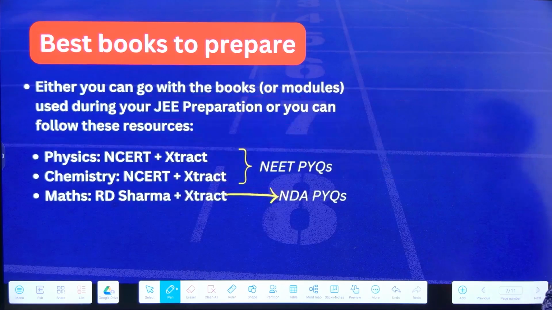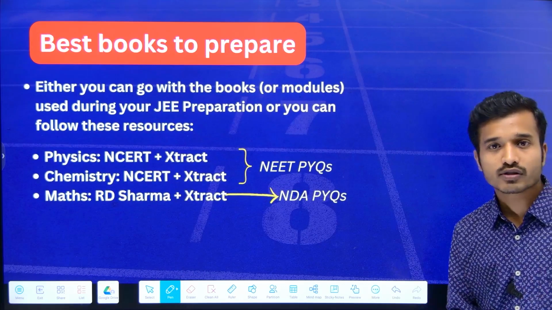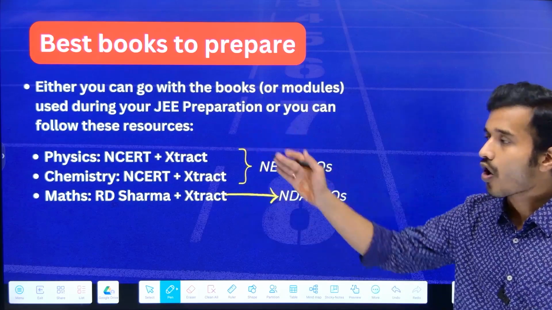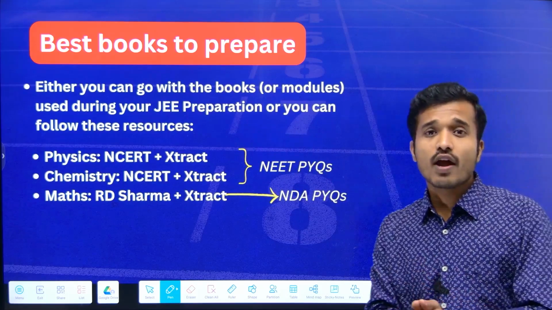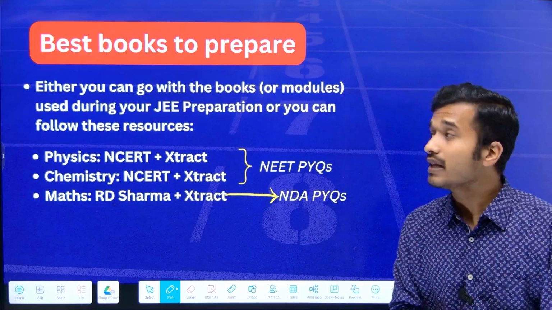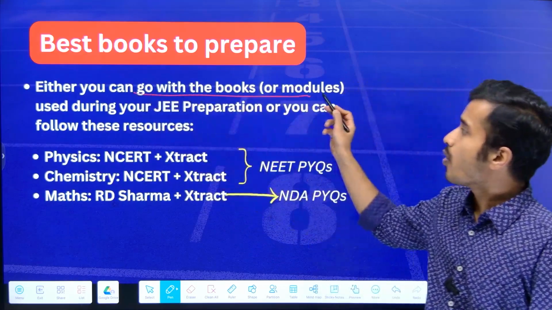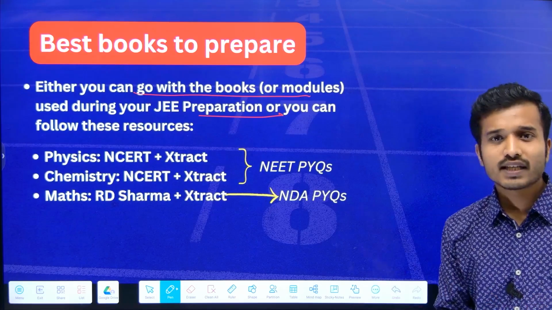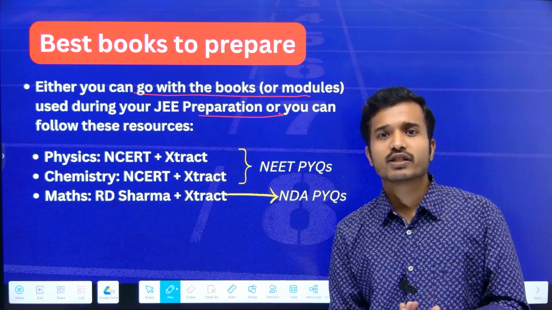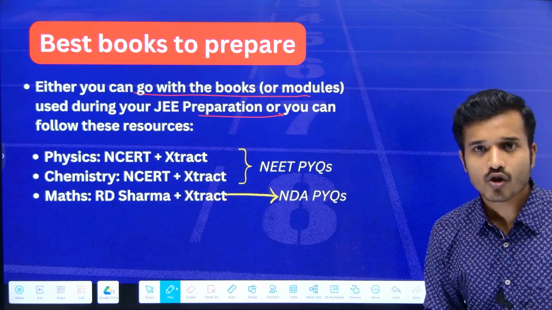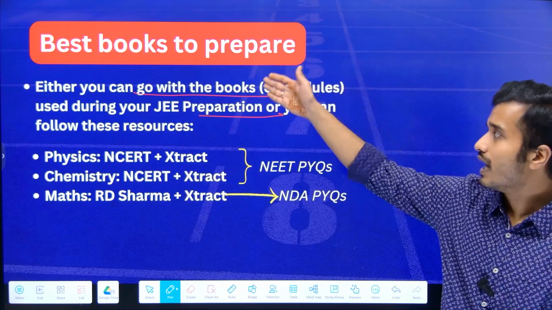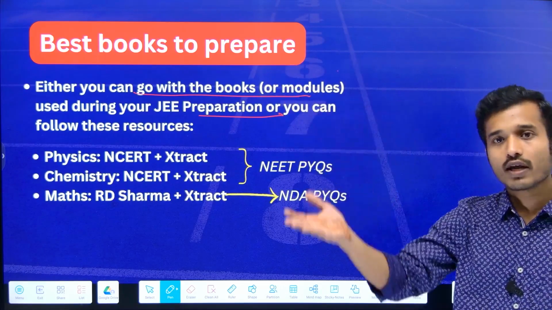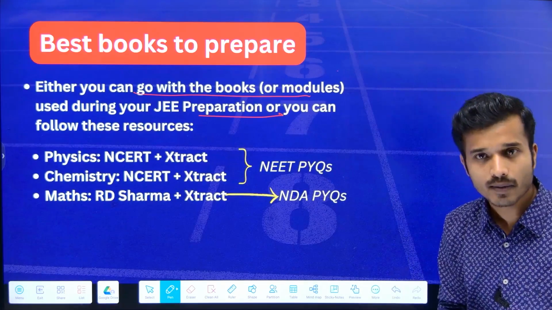Now, if we check what can be the best books to prepare for the VIT EEE exam, here we have made a list for all the subjects. First thing is, if you have done your JEE Mains preparation well, then you can go with the books or the modules which you used during your JEE preparation, because we have seen that most of the syllabus of JEE Mains and the VIT EEE exam is common. So if you have used reference books or your coaching modules, you can go with the same for VIT EEE preparation also.